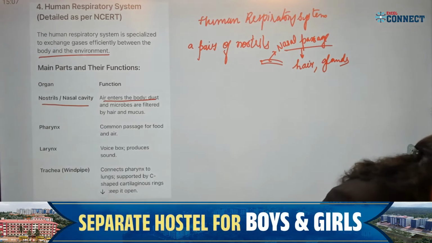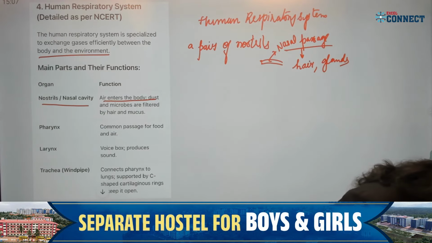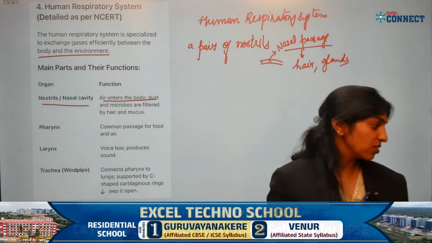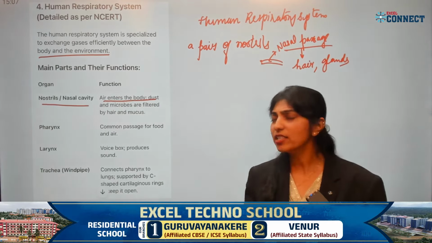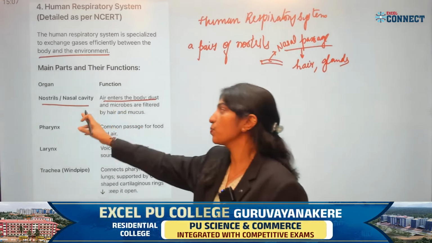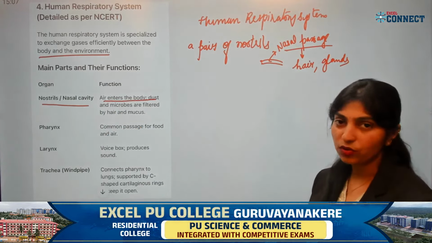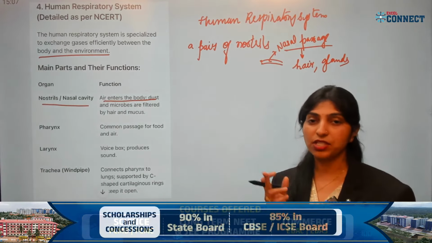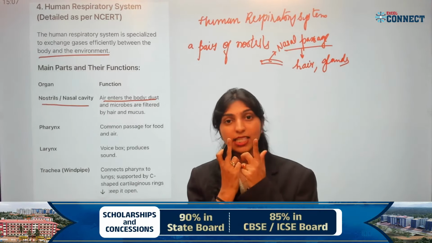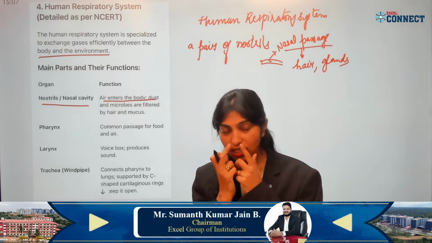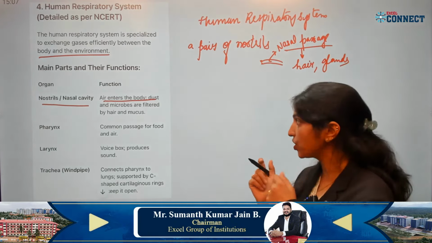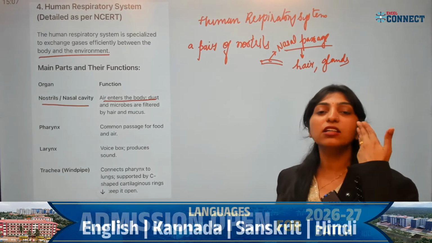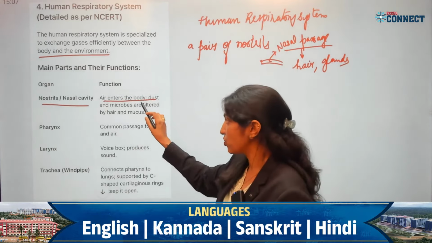The human respiratory system is a network of organs including the nose, mouth, lungs, trachea. Yes, Prasad has answered. It has collective organs. I agree with that. We'll just speak about the organs now. The major organs: the nostrils, also called the nasal cavity. What are these openings called? Either nostril or nasal cavity. What is the function of the nostril? It helps in the intake of air. The air will enter the body through the nostrils.